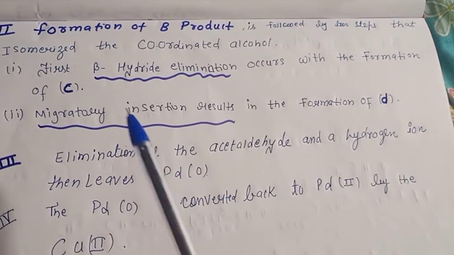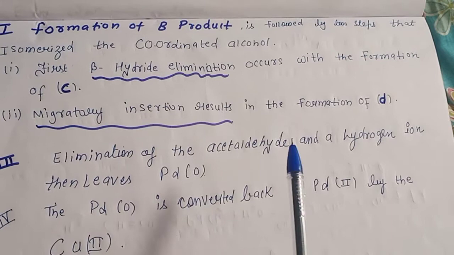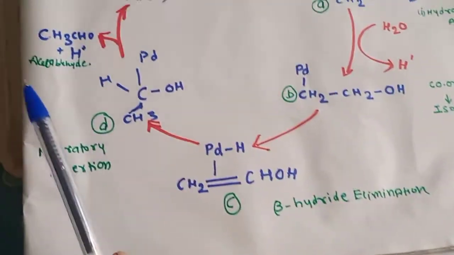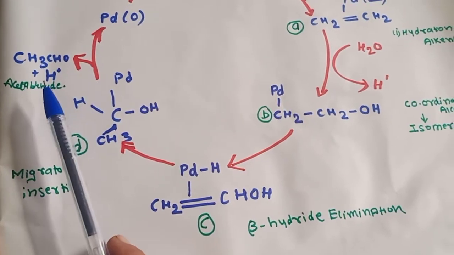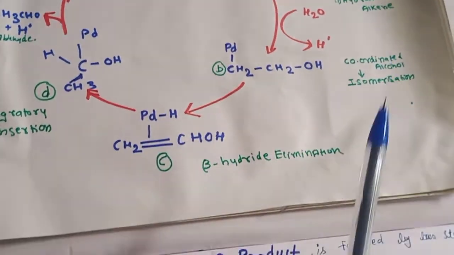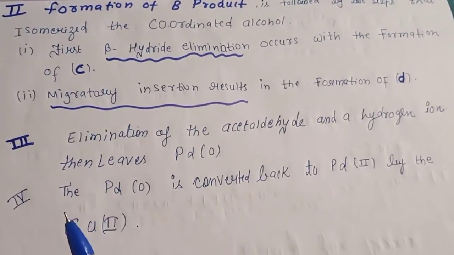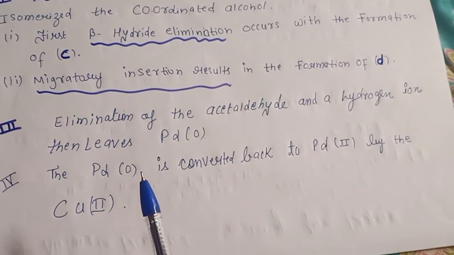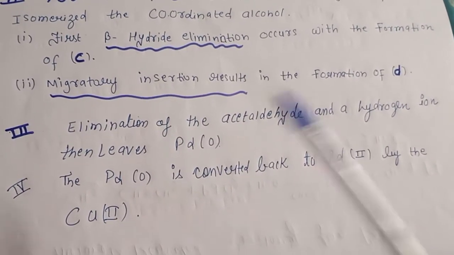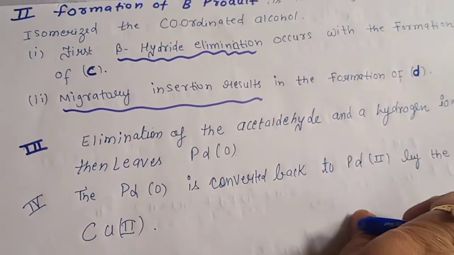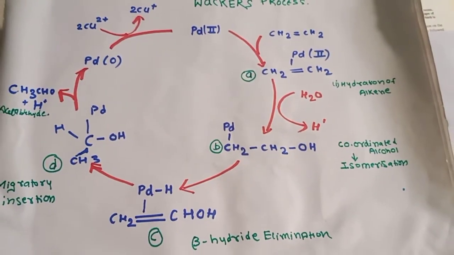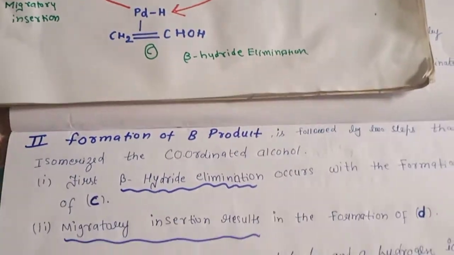And the third step, elimination of acetaldehyde and a hydrogen that leaves palladium in the zero oxidation state. Finally you will have the palladium which is in the zero oxidation state. It is converted back to palladium second by the Cu catalyst, Cu2 plus. So this is overall the Wacker process. You can take the screenshot and write the notes.